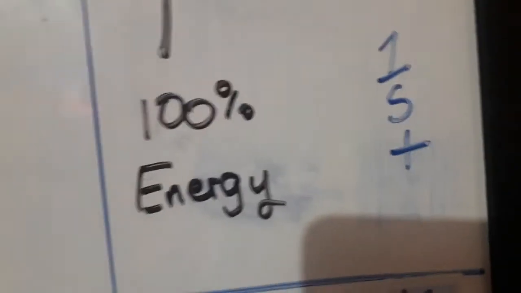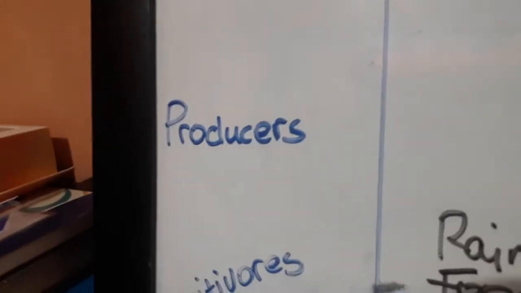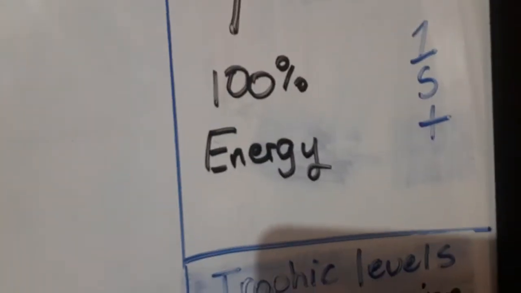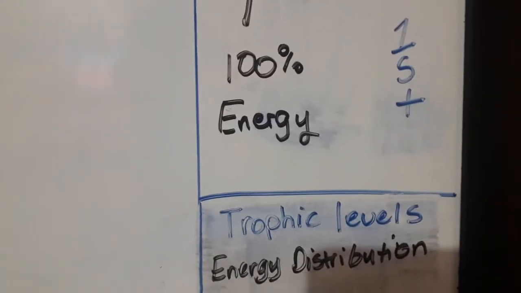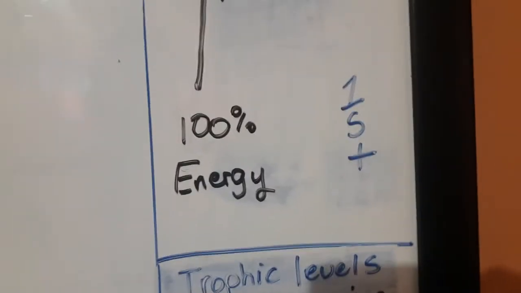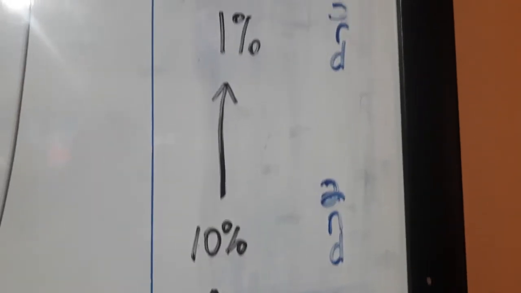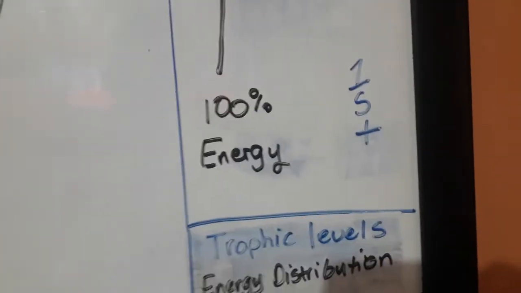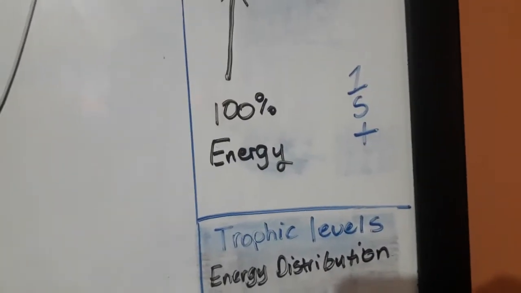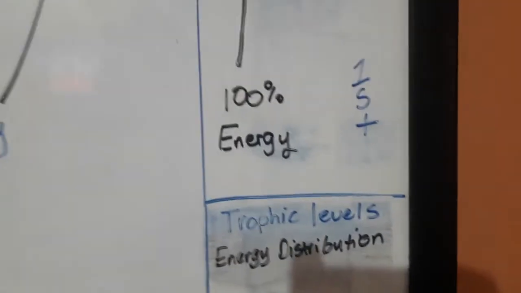The producers, which are the first level, also known as the first trophic level, get their energy from the sun. So through the sun, it is provided with 100% energy. However, going up in trophic levels, they decrease, as you can see here. This is so due to the loss in heat through the animals.